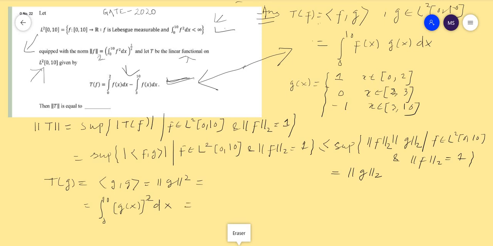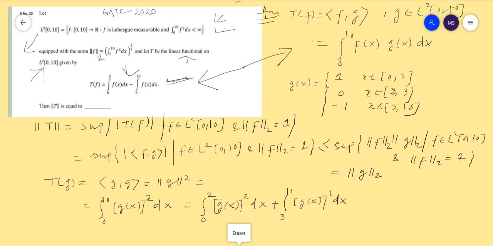This equals the integral from 0 to 2 of g(x) square dx plus the integral from 3 to 10 of g(x) square dx. Why? Because if x belongs to [2,3], the value of g(x) is 0. That's why I am not writing it here.